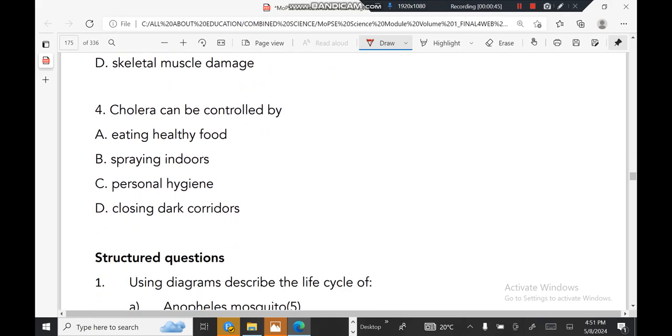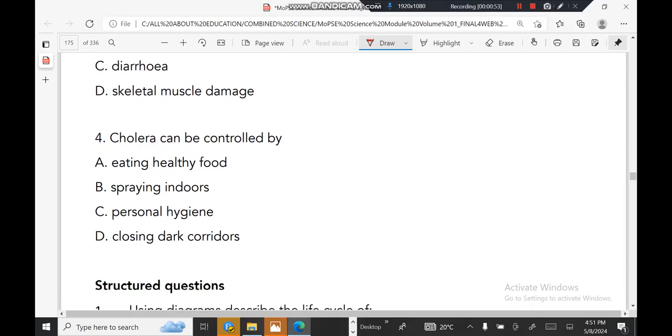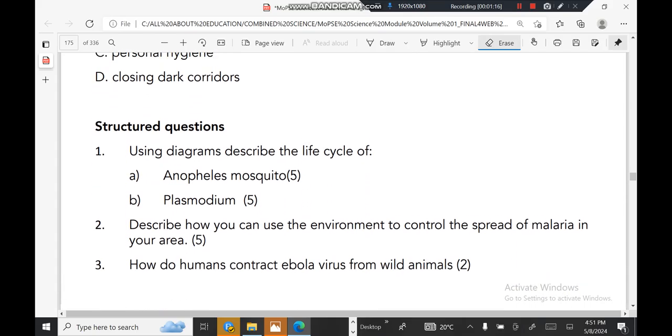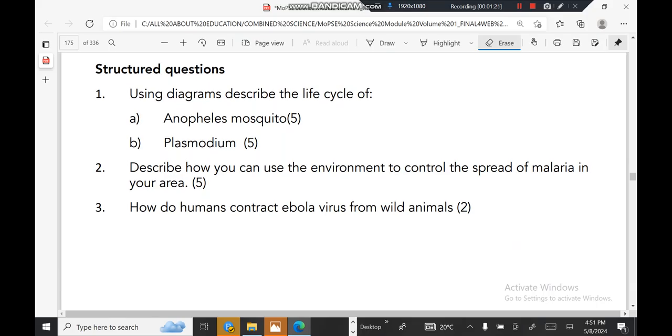Number 4, cholera can be controlled by eating healthy food, spraying indoors, no? Personal hygiene, closing dark corridors. What mostly helps is personal hygiene. If you start practicing personal hygiene, that's where you can stop or control cholera. All right. So these are other questions. You can just start them on your own.